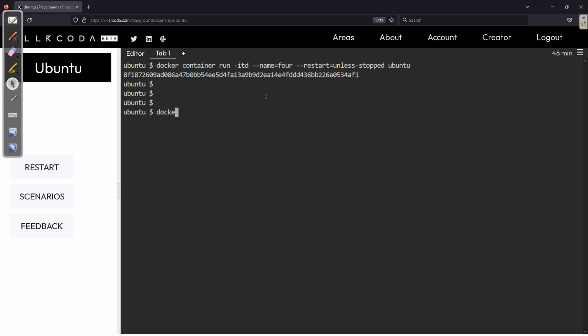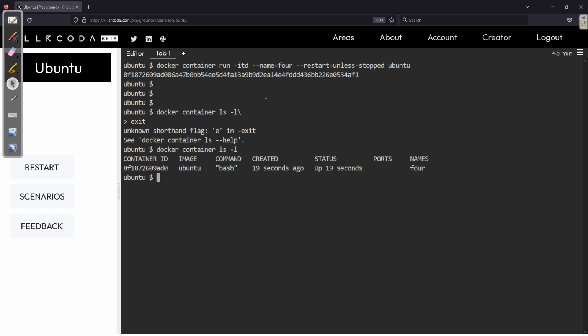Okay, docker container ls dash l, no, not this. Yeah, this, it is up and running now. Let me make this container stopped.